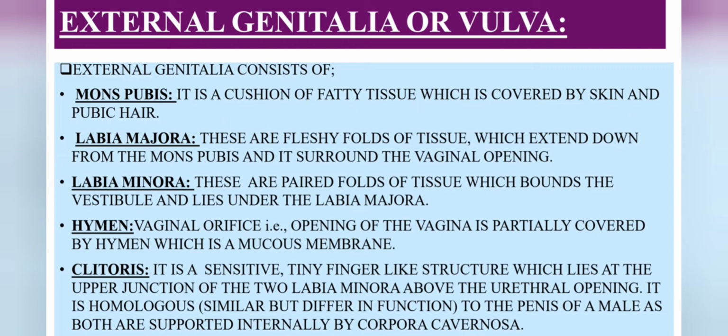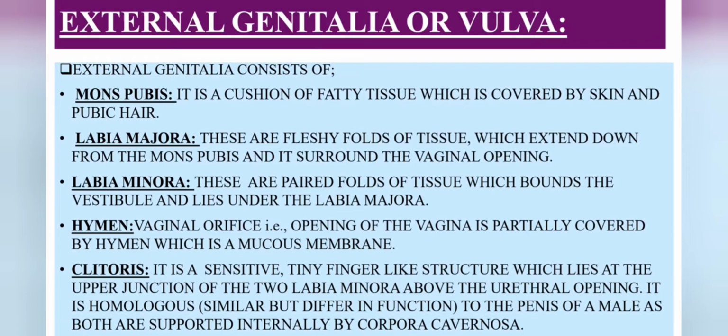Mons pubis, it is a cushion of fatty tissue which is covered by skin and pubic hair. And then labia majora, these are fleshy folds of tissue which extend down from the mons pubis, and they surround the vaginal opening.